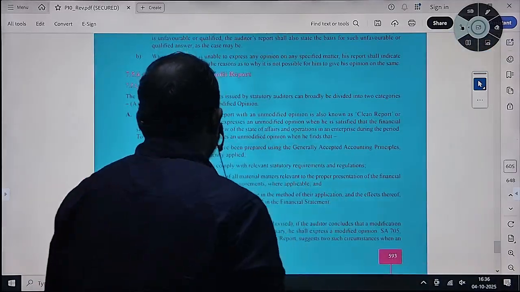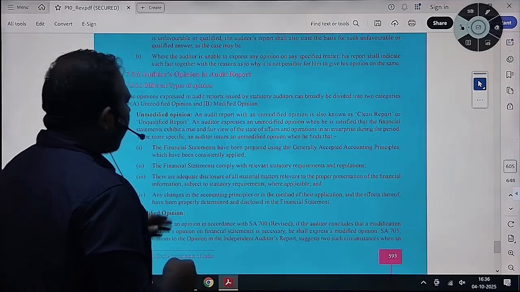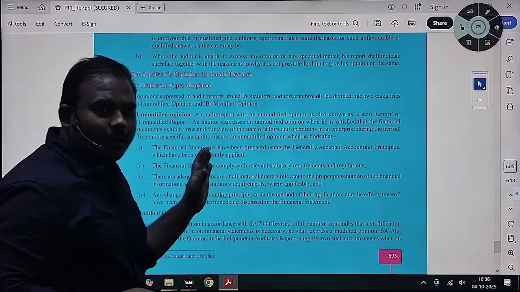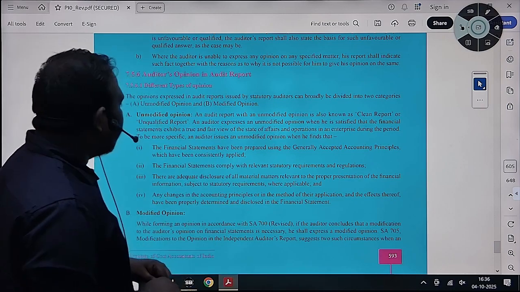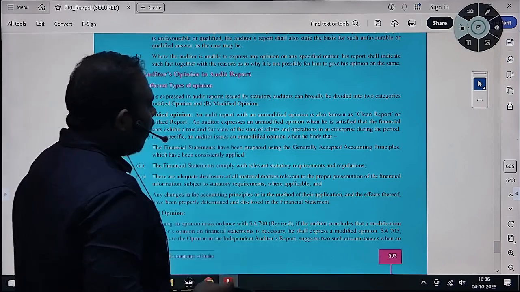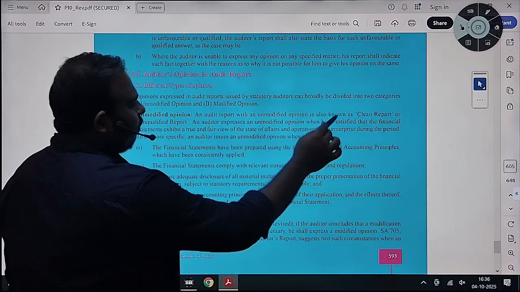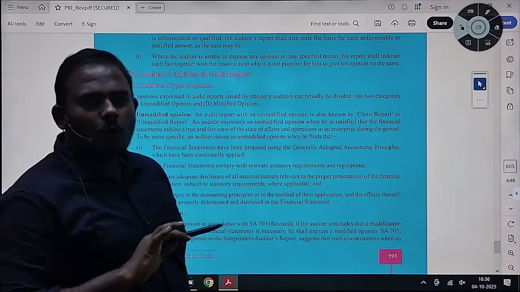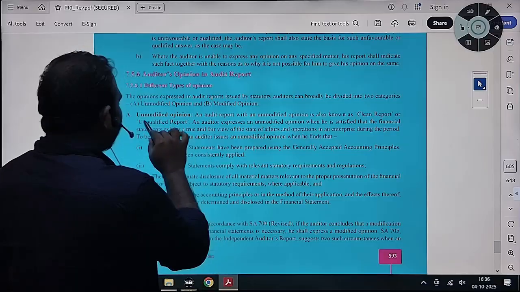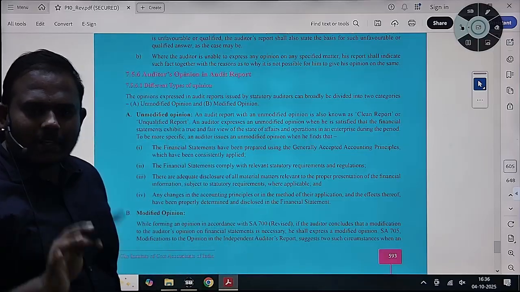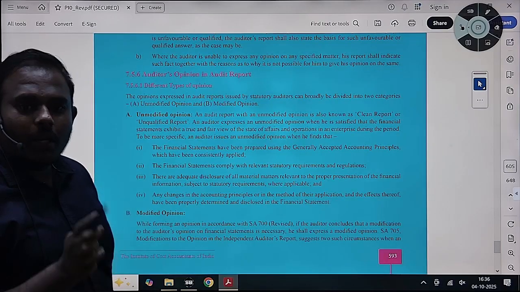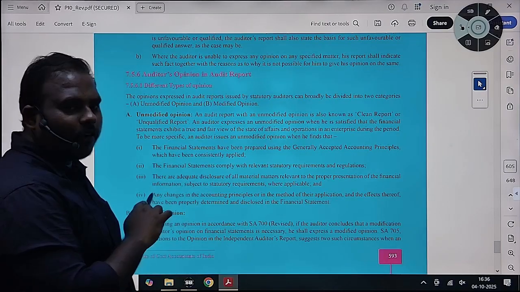Audit opinion. See, when an auditor will express an unmodified opinion, and when an auditor will express a modified opinion. When the audit report is unmodified, it is also known as a clean report or unqualified report. Unqualified means there is no qualification. All areas are reflecting a true and fair view, in case of an unmodified opinion.